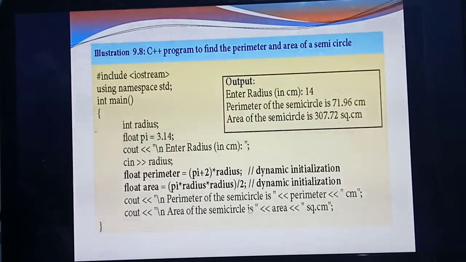Next, area of a semicircle: the control flows to area, pi r square, radius into radius. The answer you get is 307.72. See, all the answers are point numbers, so you give the data type as float. If you give the data type as int, you will get an error message. Understood or not? Yes.